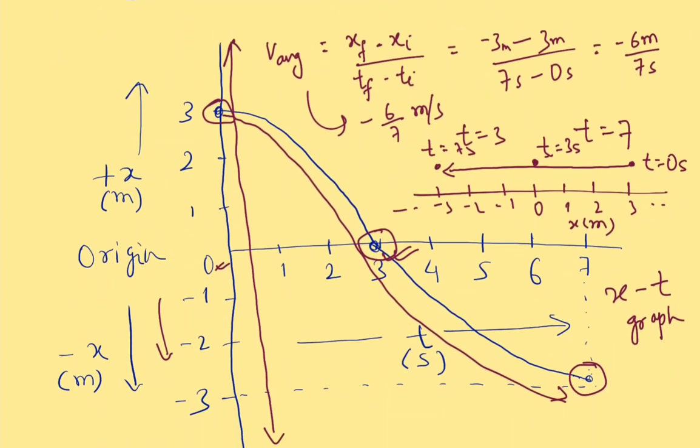So you see here, if we want to find out V average, that means the average velocity between Tf and Ti, where Tf is 7 second and Ti is 0 second, what we do is we take these 2 points. Let me just erase these things. Okay, sorry, one moment.